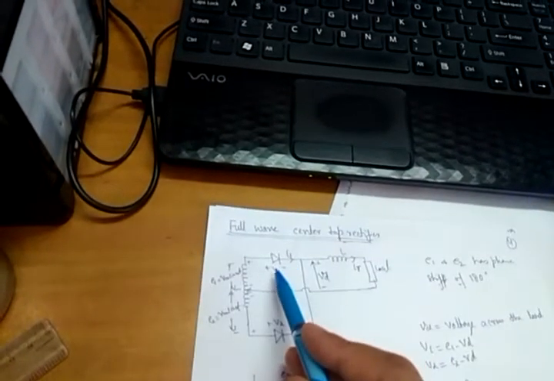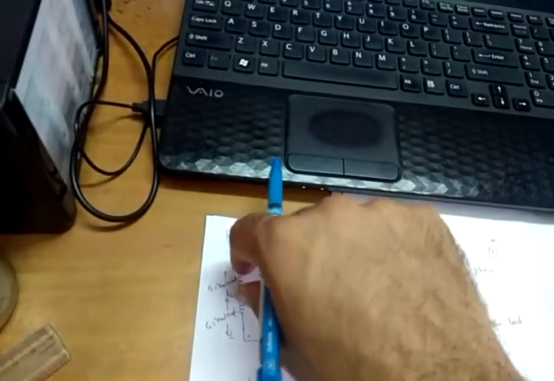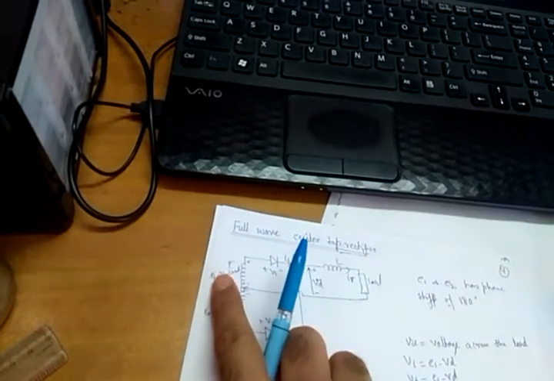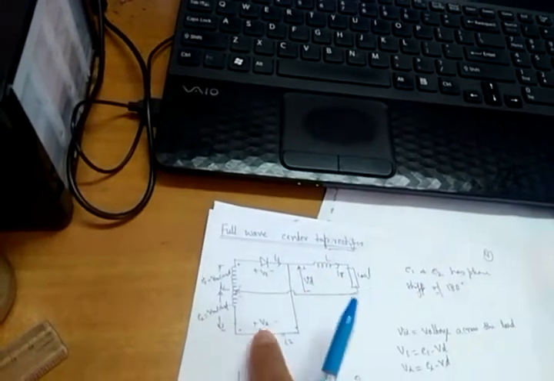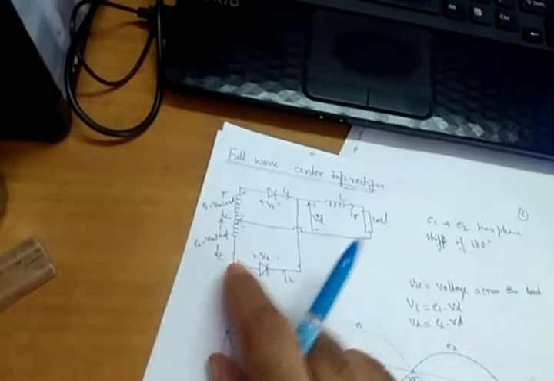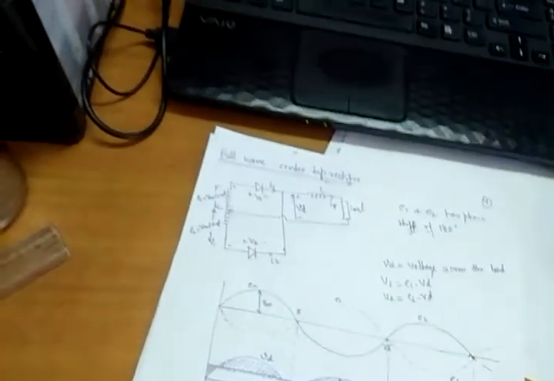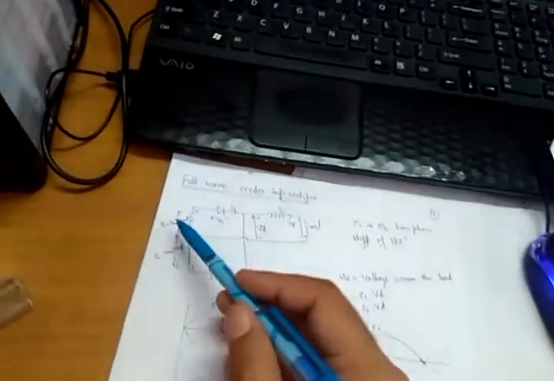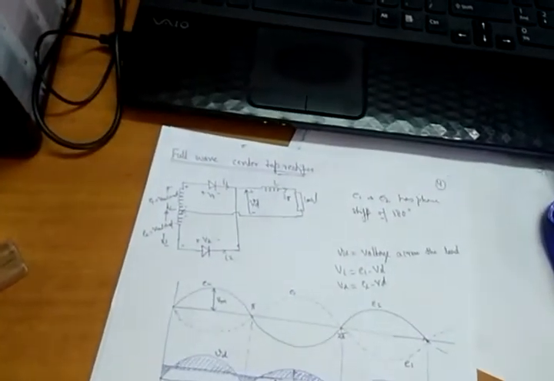What will be V1? If you use KVL, E1 is nothing but V1 plus Vd. So V1 will be E1 minus Vd, and V2 will be E2 minus Vd, always. You cannot write V1 as E2 minus Vd. V1 will always be equal to E1 minus Vd, and V2 will always be equal to E2 minus Vd. That's what I am writing here. And E1 and E2 are 180 degree out of phase with each other.